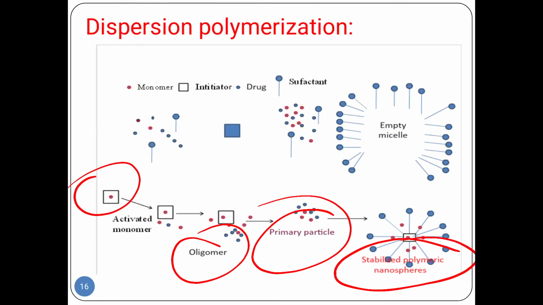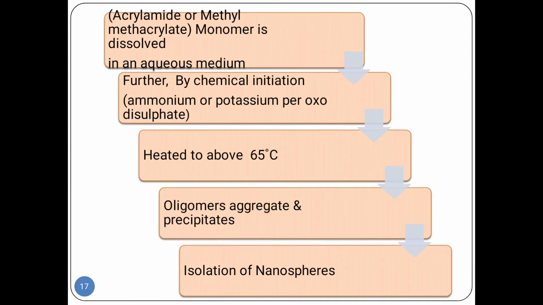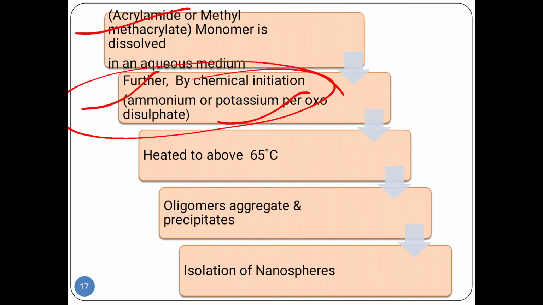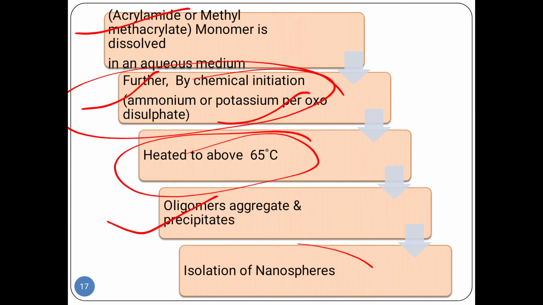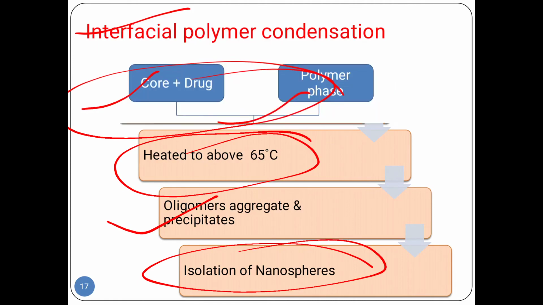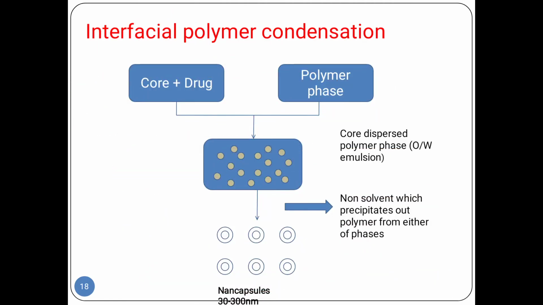Here is an example of dispersion polymerization. Acrylamide or methyl methacrylate monomer is dissolved in aqueous medium. Then we add a chemical initiator; examples are ammonium or potassium peroxodisulfide. Then we heat above 65 degrees Celsius, the oligomers aggregate or precipitate, and then we get the isolation of nanospheres.